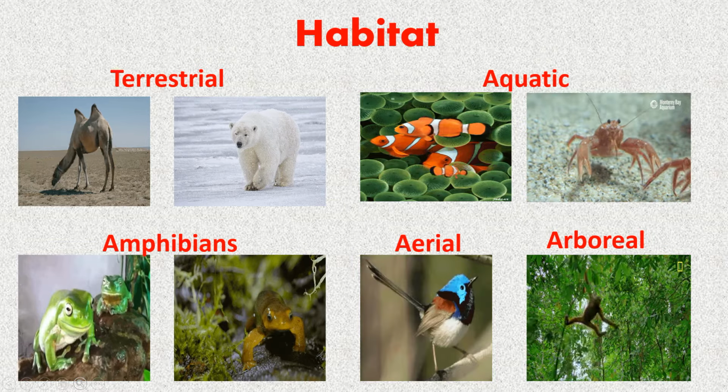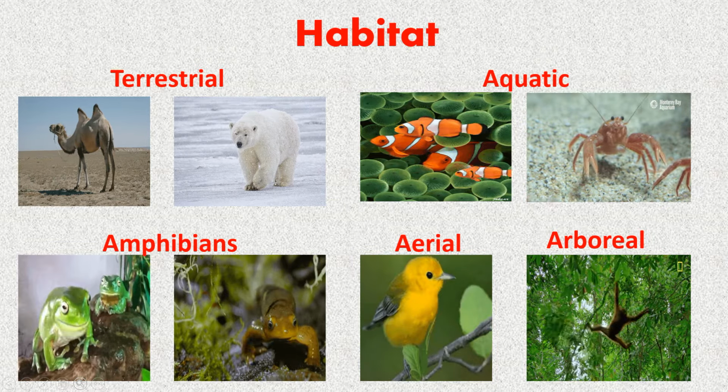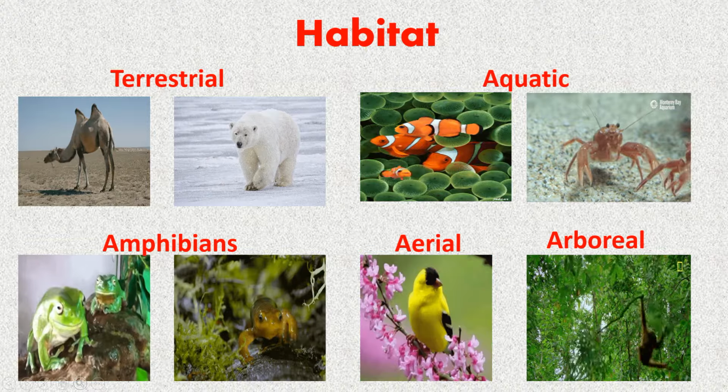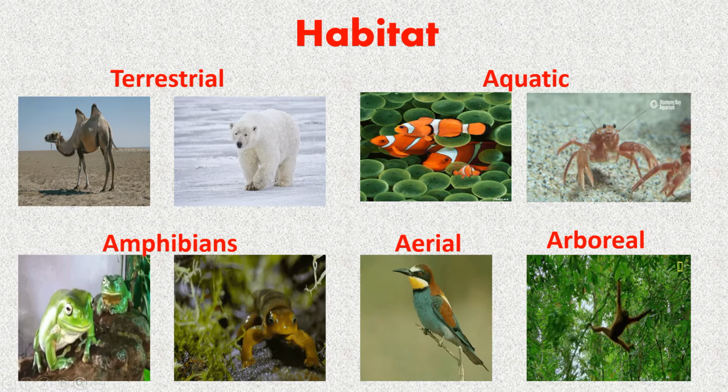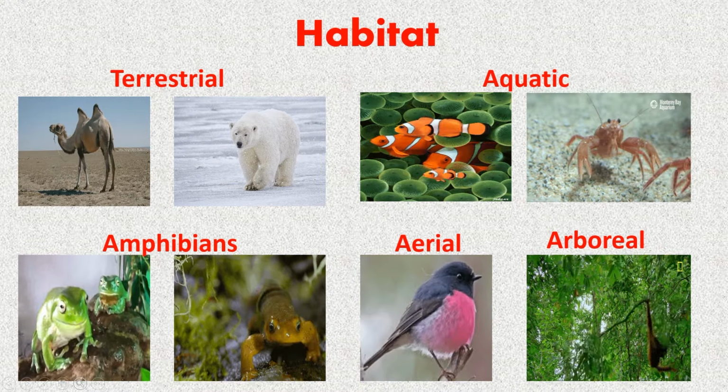Children, this word habitat we have read in the previous chapter also. An organism means a plant or animal. In this lesson, we are talking about animal habitat.